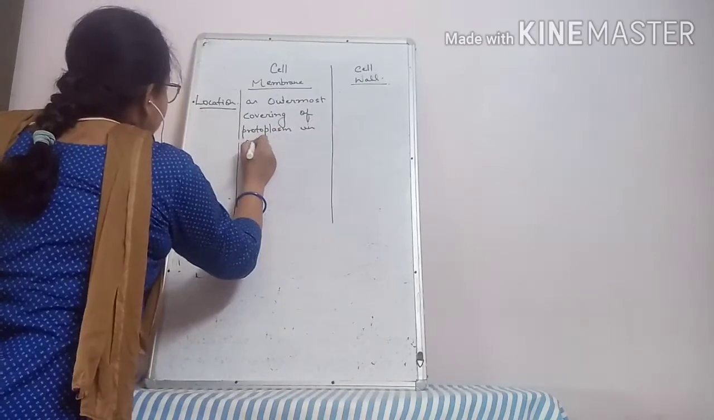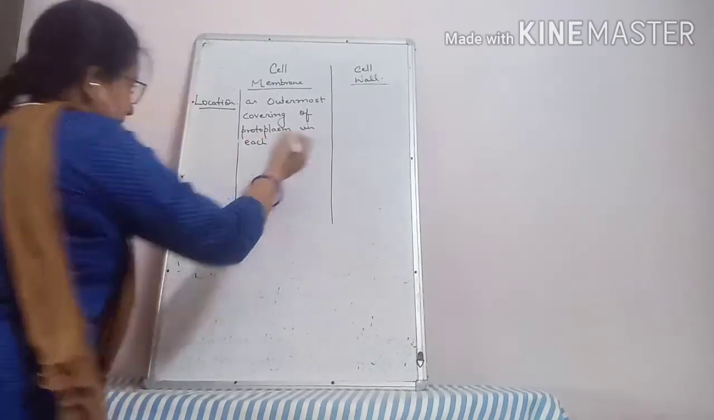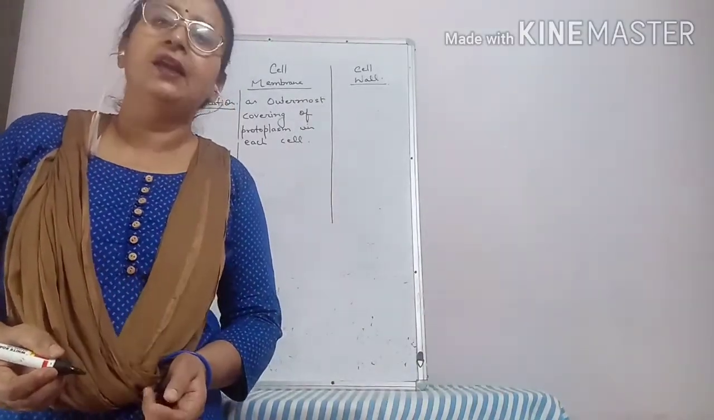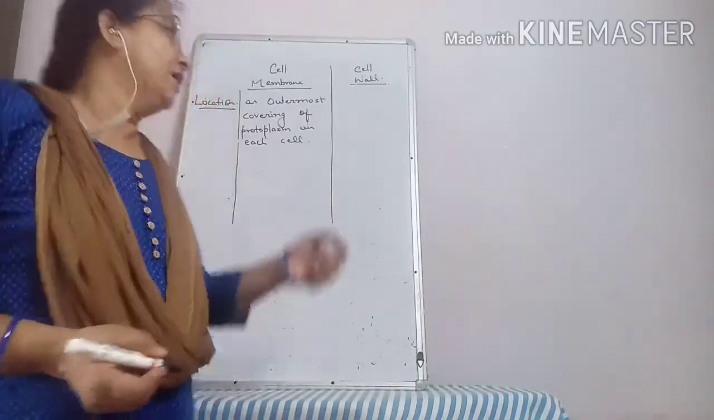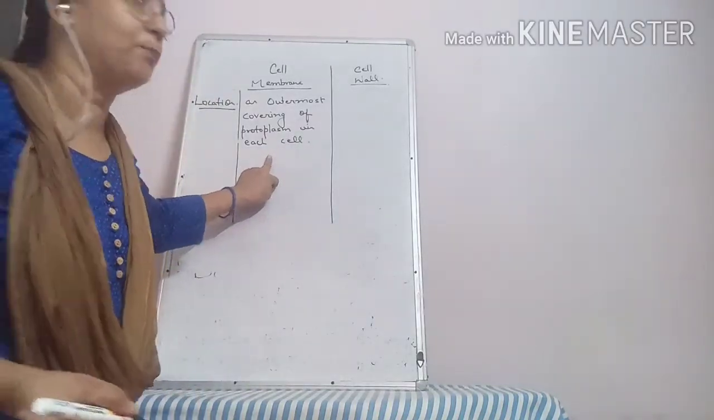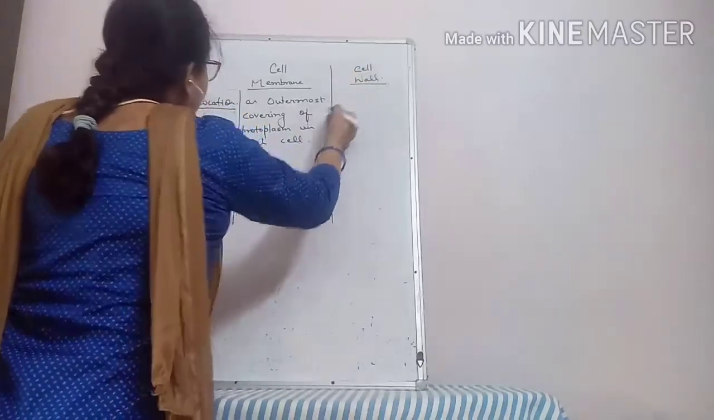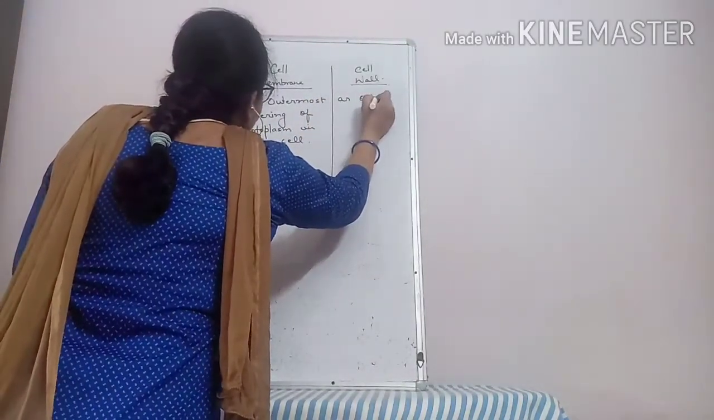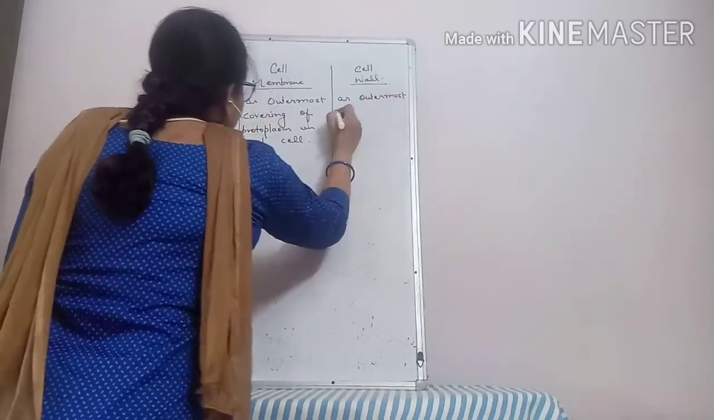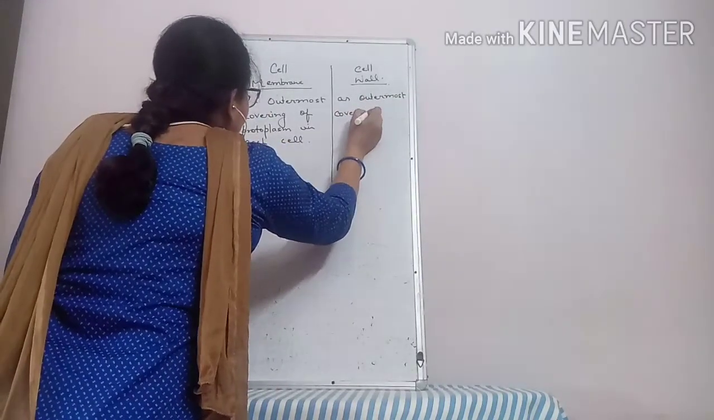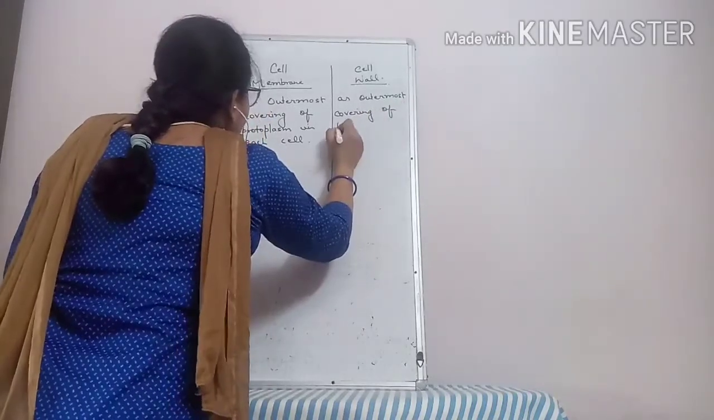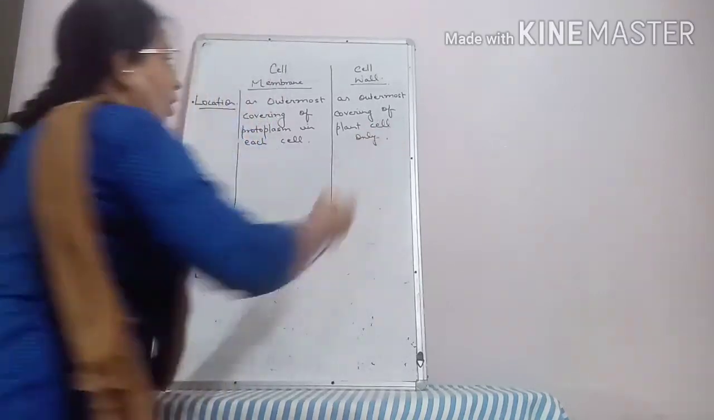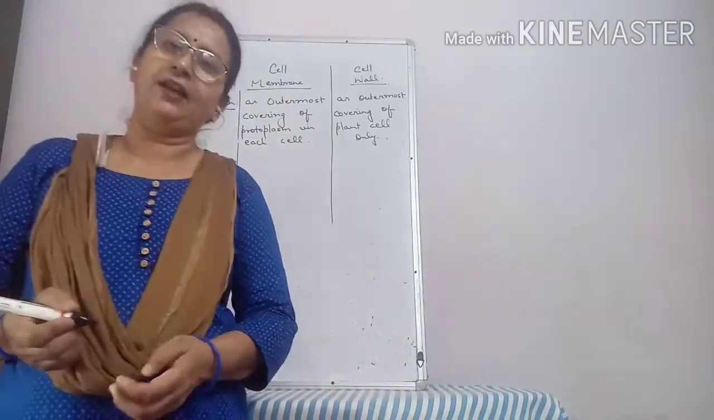In each cell, whether it is a bacterial cell, an animal cell or a plant cell, in each and every cell, it is the outermost covering of protoplasm. Whereas the cell wall is present as the outermost covering of the plant cell only.